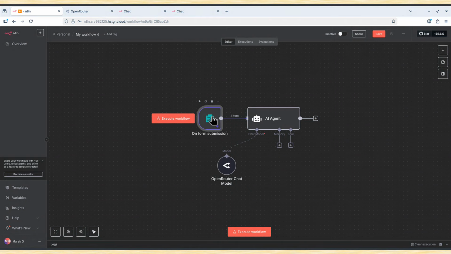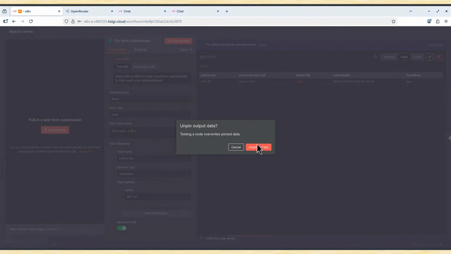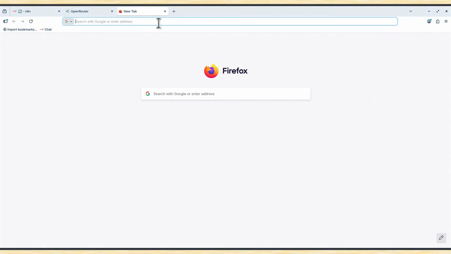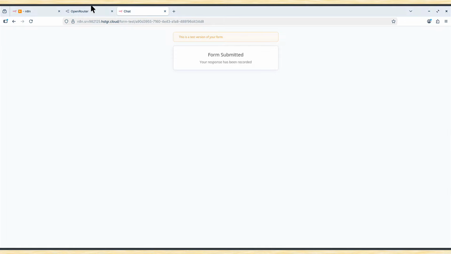I go back to my form then. I copy my test URL. Let's execute the step. Oh, yes, I can now unpin the data. It's listening for form submission. Let me close the old ones. I will create a new one. New tab, paste and go. LLM, we choose GPT 4.1. I ask something silly, like what we already asked, what is 2+2? I submit it, but now this will go.